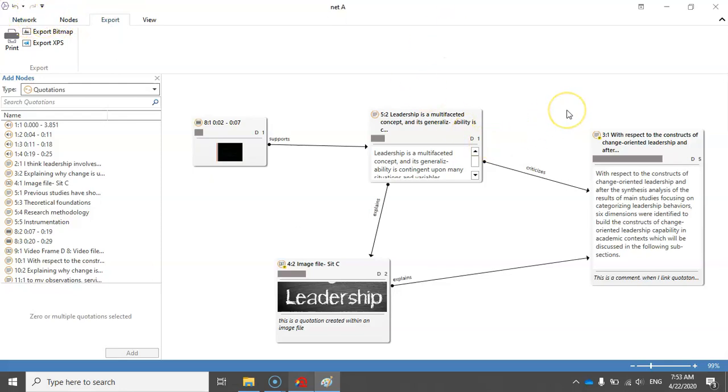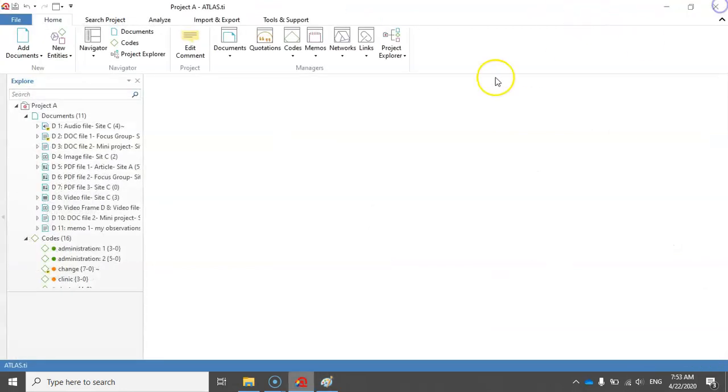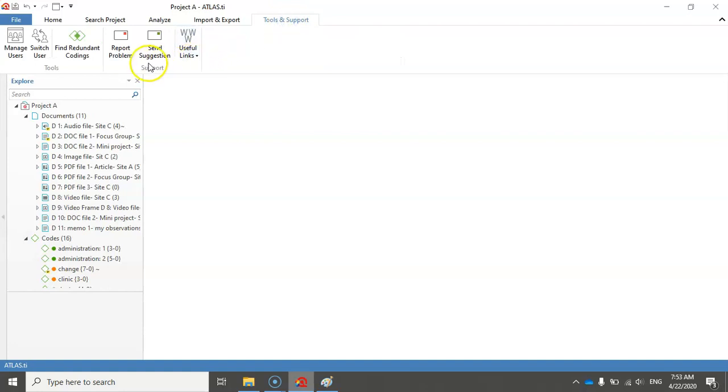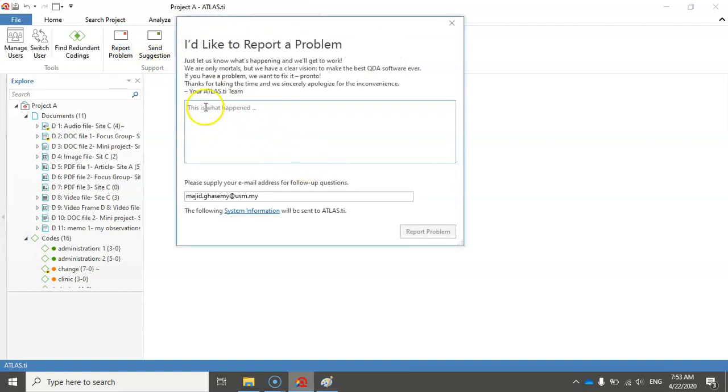It's already saved. The good thing about networks is that when you create them, whatever you do is automatically saved. So this has already been saved, and let me close this and just report this issue as a minor problem.